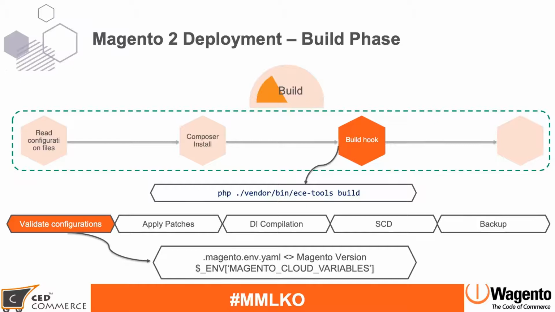But this validation is not a critical validation. It will just do the normal validation, and if something is mismatched, it will add it into a log file that is available, called the cloud.log file. So it will add all the configurations over there.